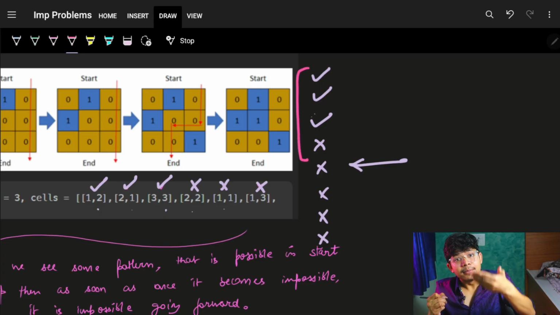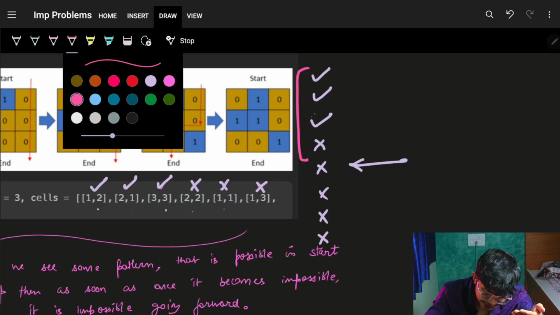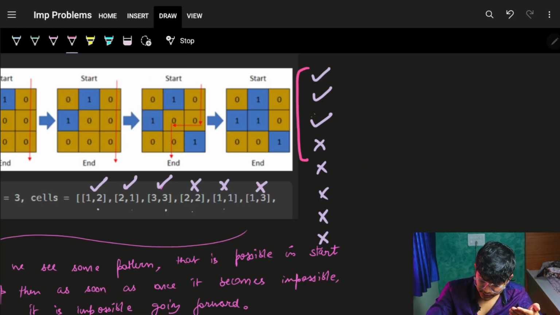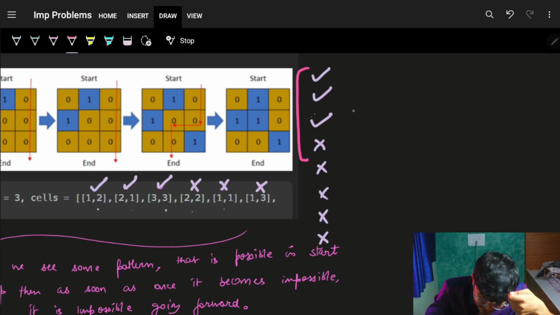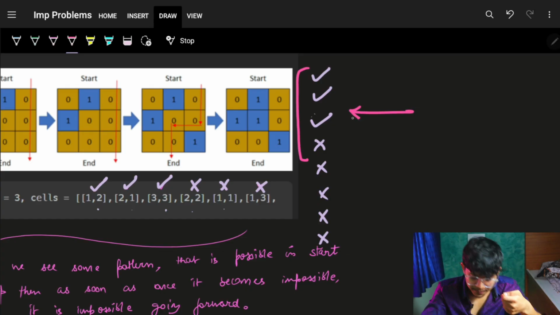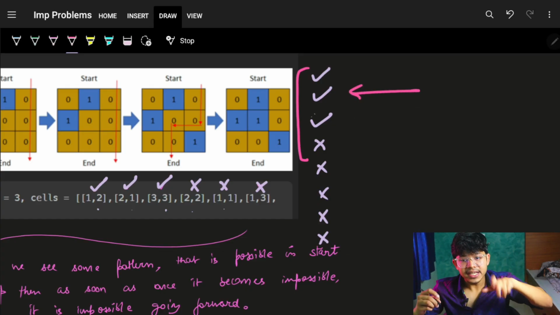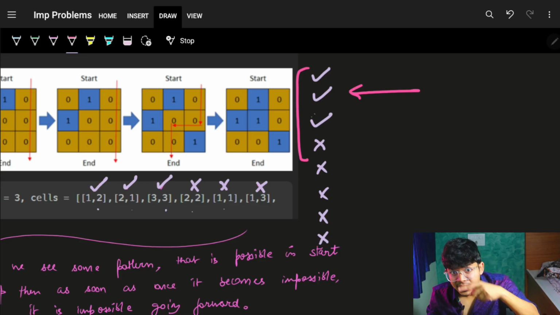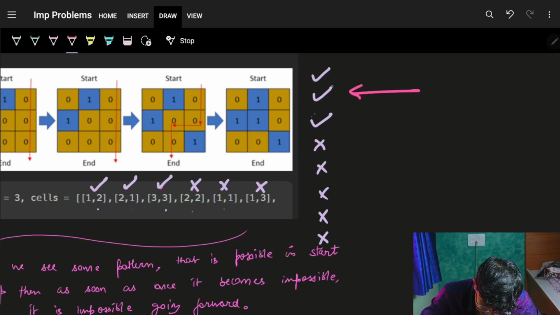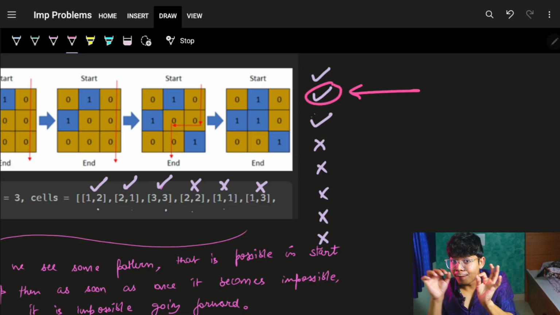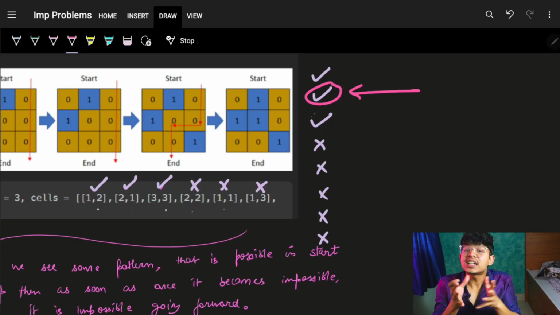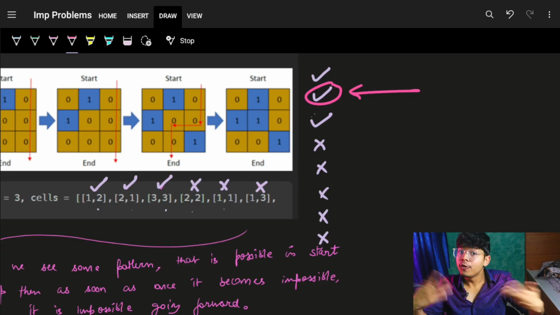Now I will ask him, hey bro, are you a right or a wrong? Then again, firstly my mid was here. Then again my mid will land somewhere here. Let's say mid lands here. He will say, hey bro, are you right or wrong? If he is right, okay, I can update my answer. This answer can for sure be possible, but it is just a try. Maybe I can improve my answer.